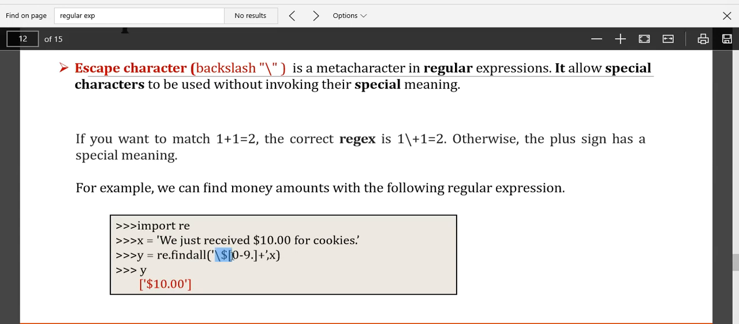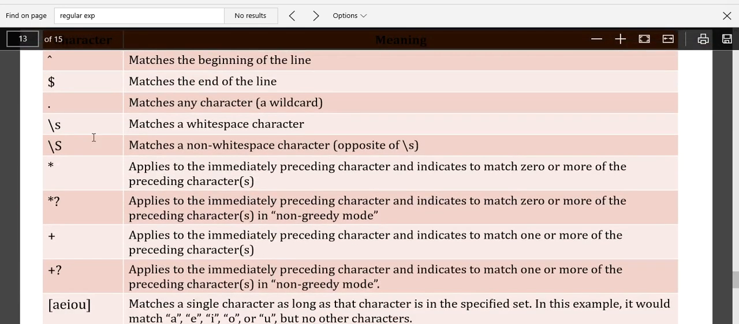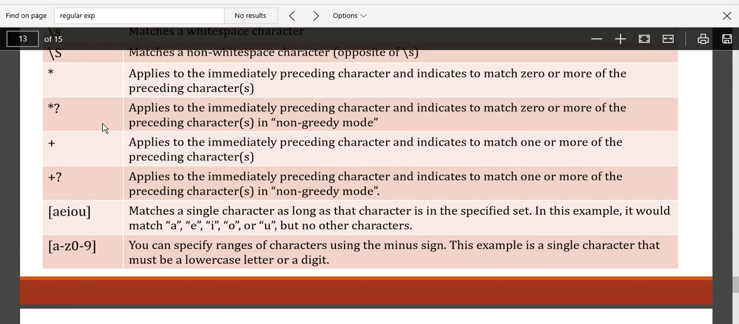So backslash dollar will override that special meaning, followed by any number of digits, also with the decimal point. So I will extract the price of that product. That is how it works, and you have so many wildcard and special characters that can be used.